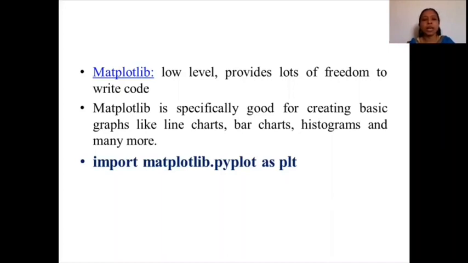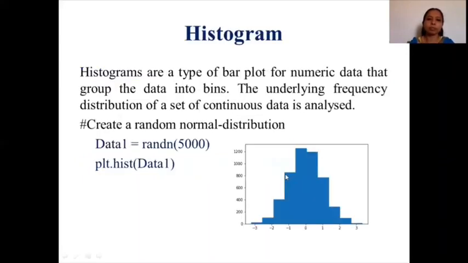If you wanted to do all these, you have to import the library. So you can use this statement, import matplotlib.pyplot as plt. You can give any name in the place of this plt; I have specified it as plt. First, we'll see about the histogram plot. Histograms are a type of bar plot for numeric data that groups the data into bins. The underlying frequency distribution of a set of continuous data can be analyzed using this histogram plot.